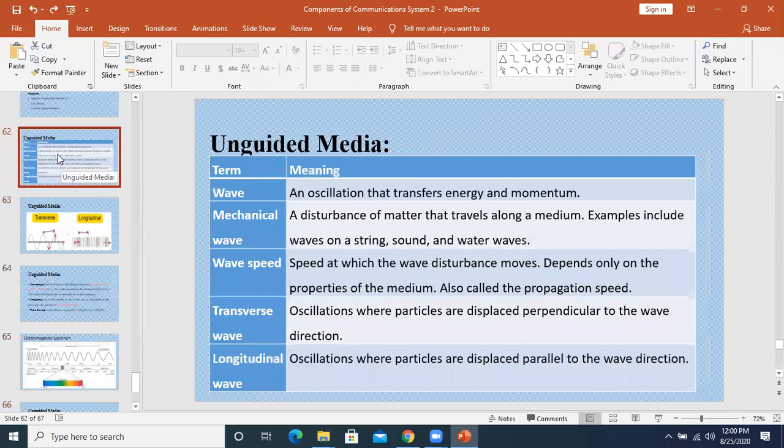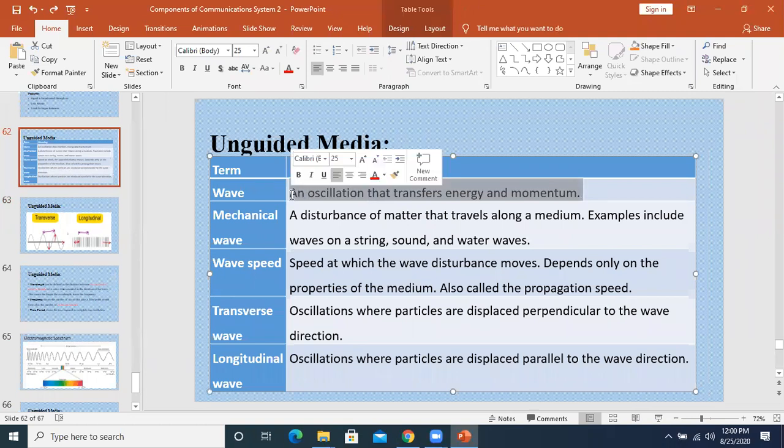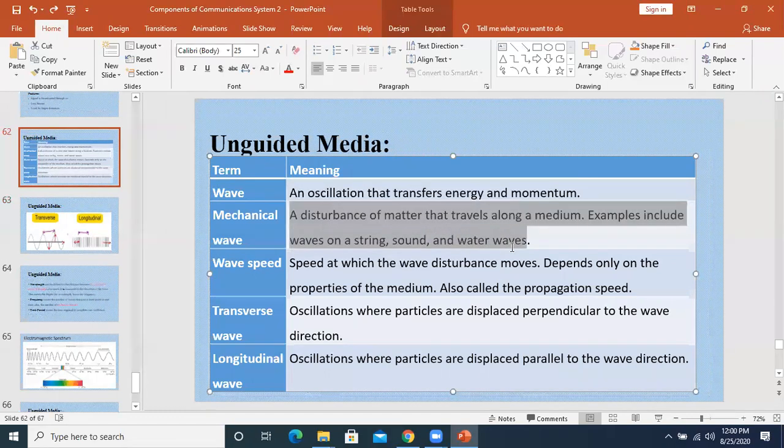Now come towards, please pay attention to this slide, what is meant by a wave? What is actually a wave? These are the important terminologies that we must know. A wave is basically an oscillation that transfers energy and momentum. Inside a wave there is some energy, because it has got a speed with the frequency.